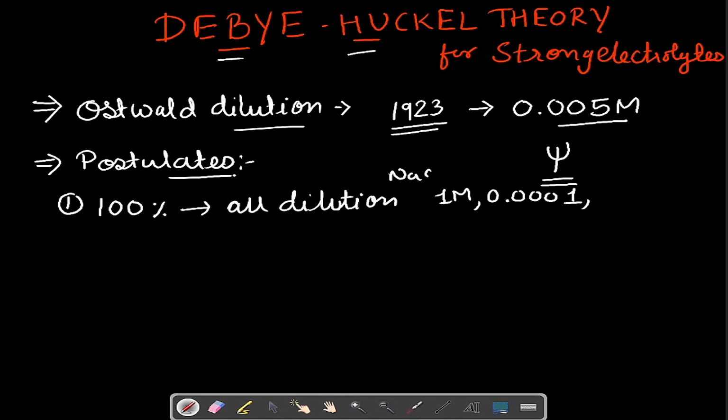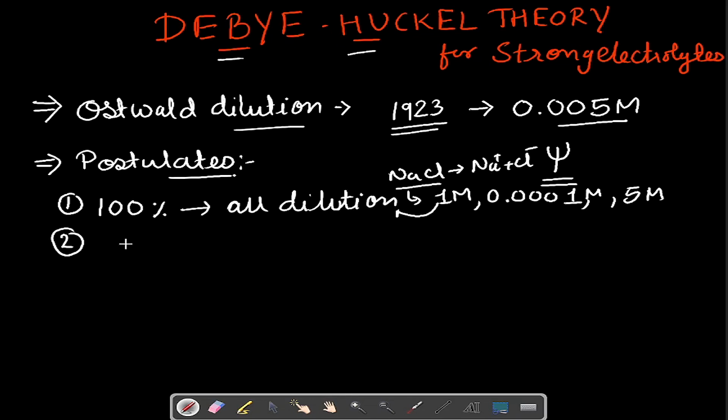Suppose I am taking NaCl, which is a strong electrolyte. Whether I am preparing a 1 molar solution or 0.001 molar solution or 5 molar solution, in any particular solution the sodium chloride will be present in the form of Na+ and Cl- ions. So this is our first postulate.